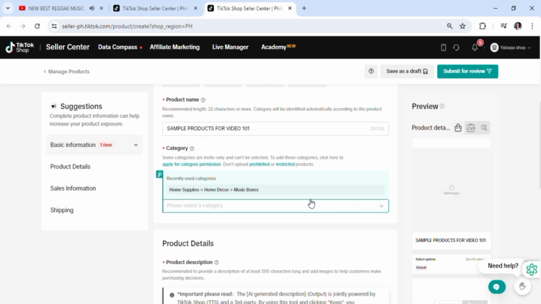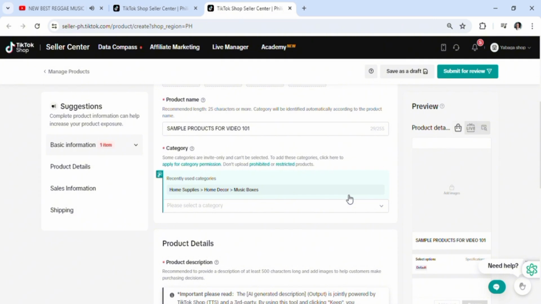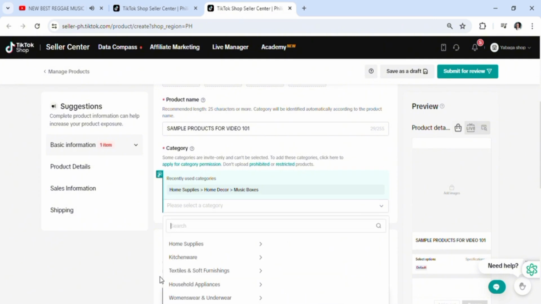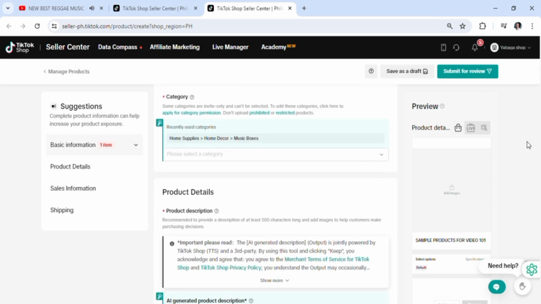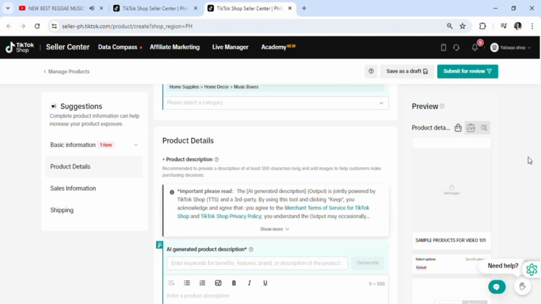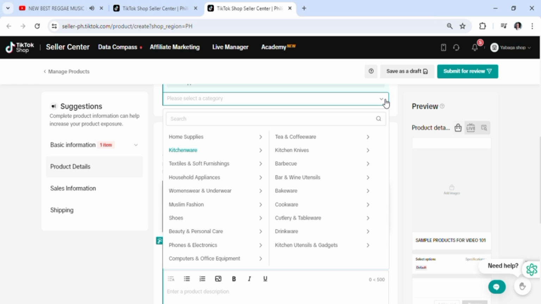So once you click down this prompt here, it's going to be a bunch of key things here. Let's click on this one. So see, home supplies, kitchenware, and yeah, that's basically it. You're going to need to be accurate in this one, because you're going to be submitting this for 24 hours, and if you don't get this right, it won't be accepted for selling. Okay, so yeah, that's just it.